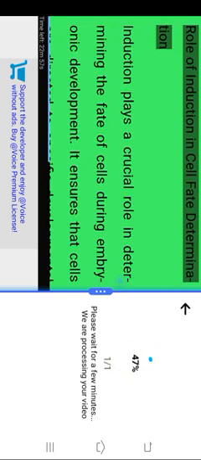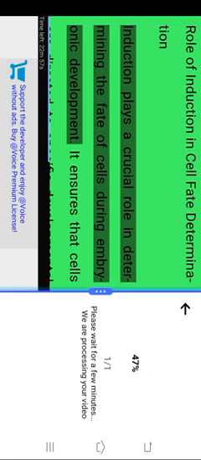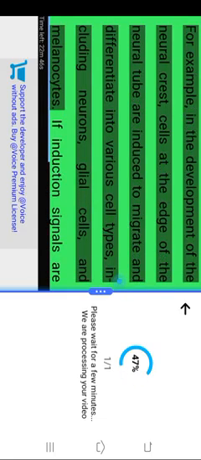Role of induction in cell fate determination. Induction plays a crucial role in determining the fate of cells during embryonic development. It ensures that cells are directed to specific developmental paths in response to localized signaling cues. Without proper induction, developmental processes can be disrupted, leading to malformations or diseases.